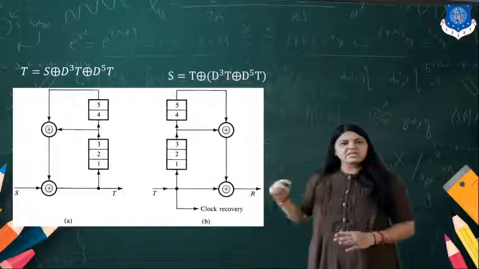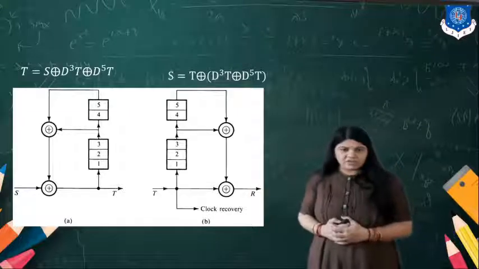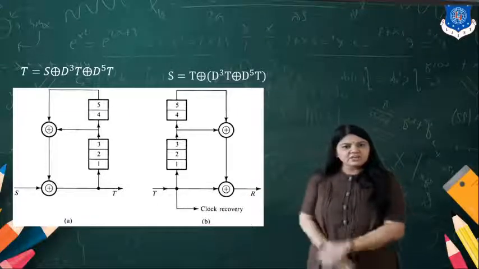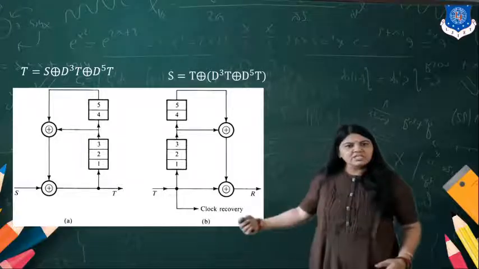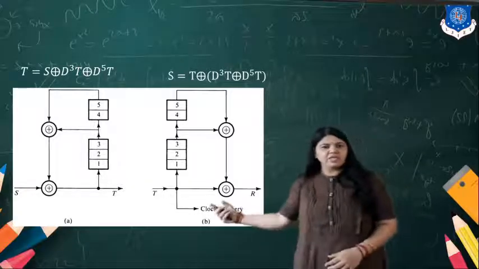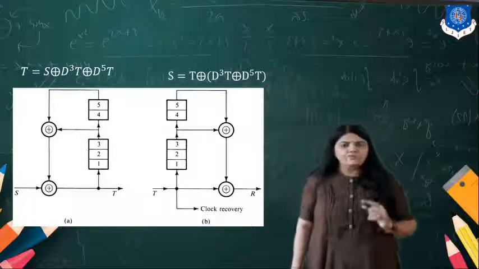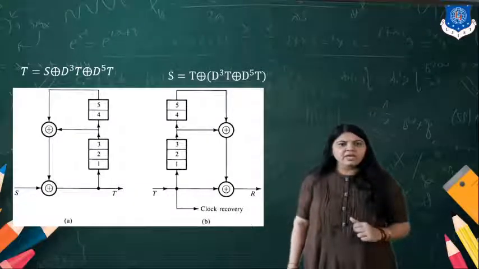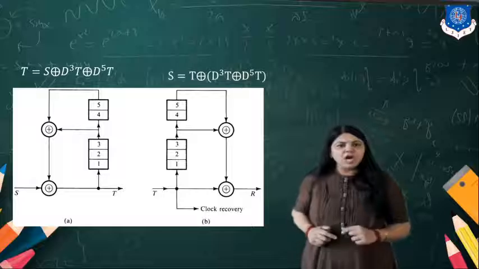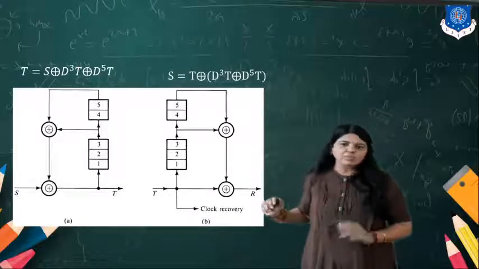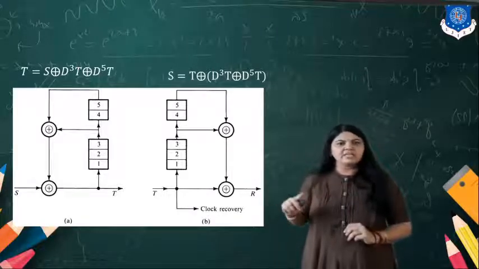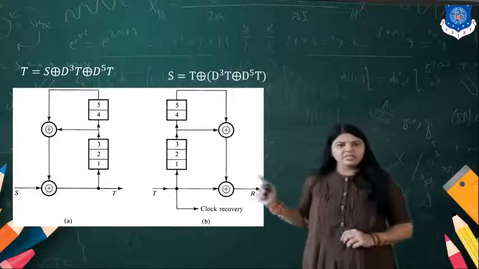So we can write the equation for this. What is the equation for T? The output at T is the XORing of S with how many bit delay? The 3, so it is D cubed T.